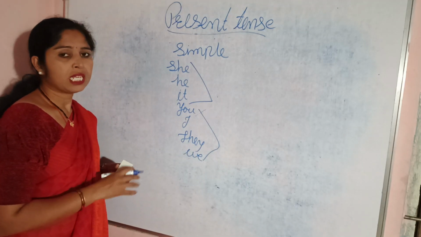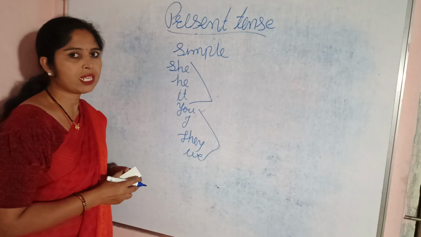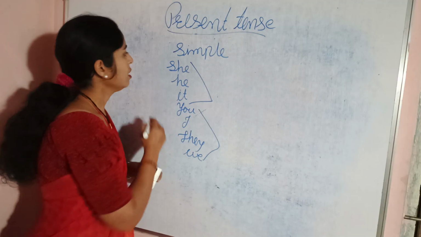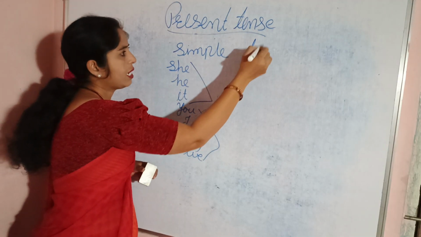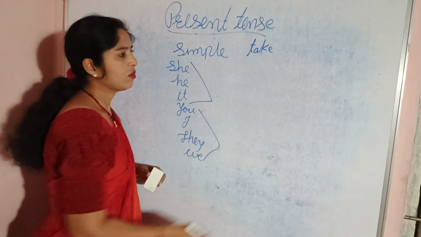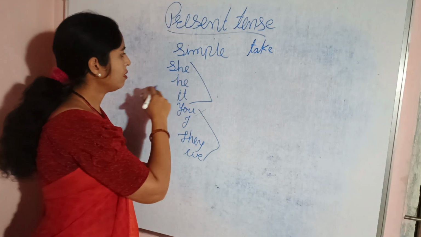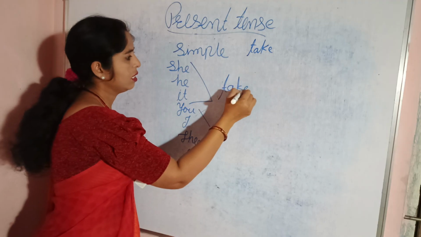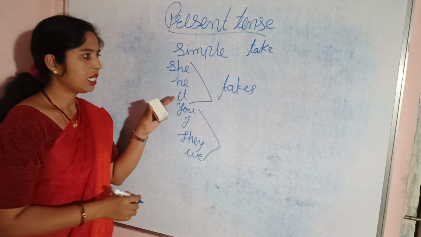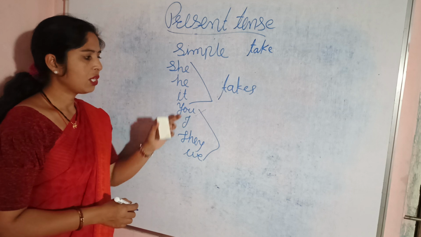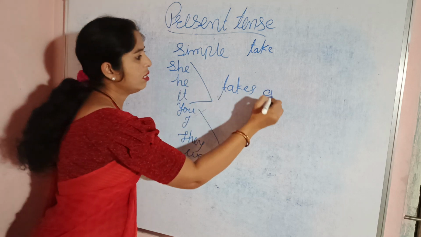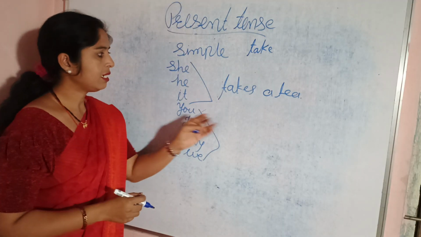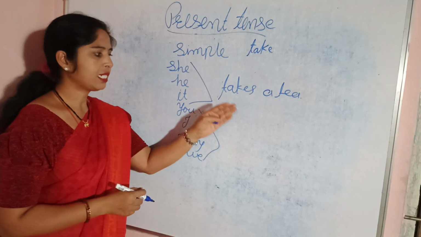I told you in the previous period where we should apply s or es to the main verb and where we shouldn't. Now see, for example, I take the verb take. Then we can write in this way: she takes a tea, he takes a tea, it takes a tea.